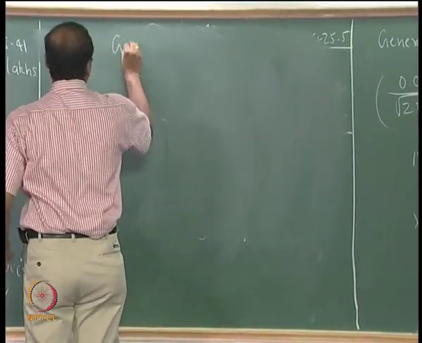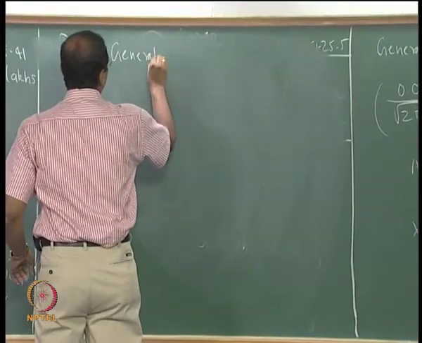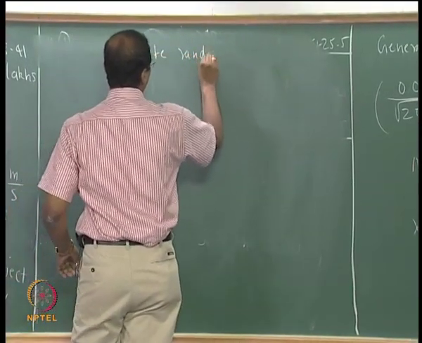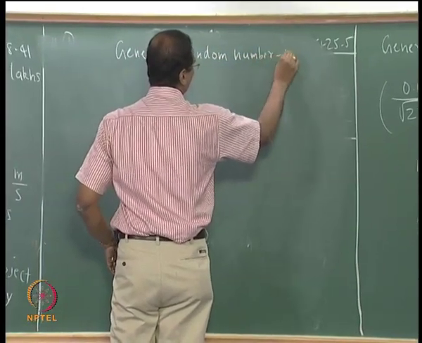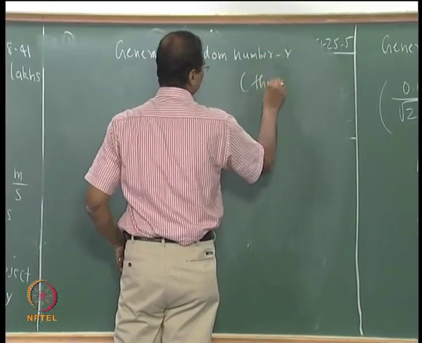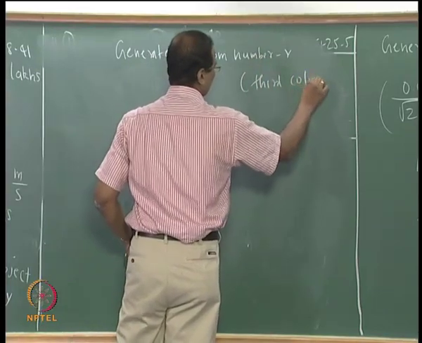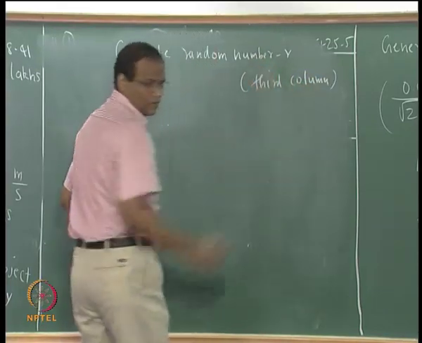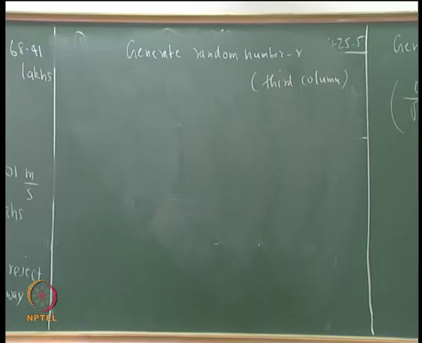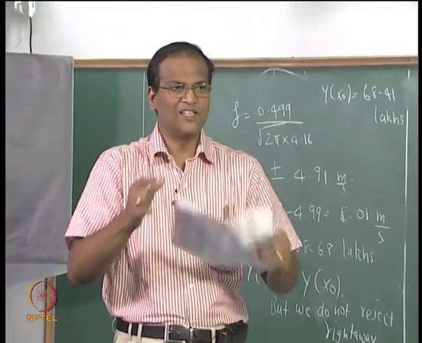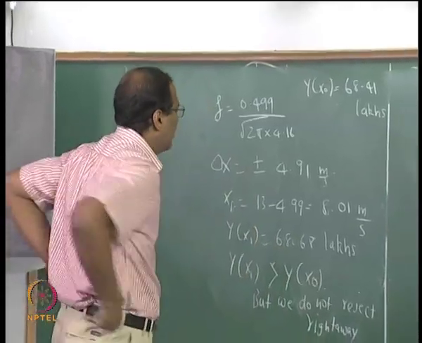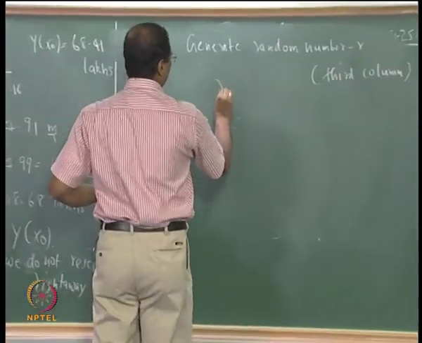So generate random number R. Third column. What is the first one? 57? Okay. R equal to 0.5788.